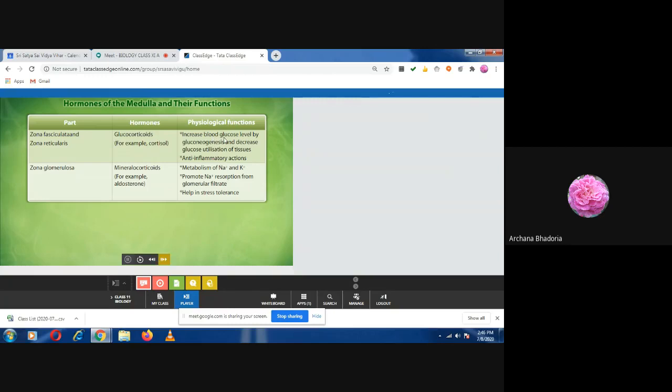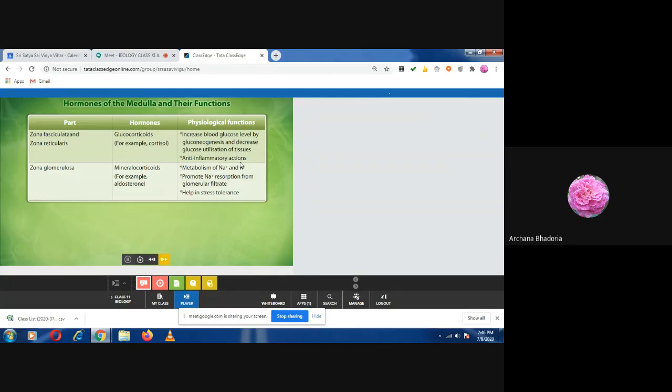Are you understanding the meaning of this word? ओके, और अगर ब्लड में ग्लूकोज लेवल बढ़ गया है तो फिर वो डिक्रीज करेगा. कैसे डिक्रीज करेगा? That glucose which is excess will be utilized by the tissues. हाँ, तो फिर ब्लड से वो